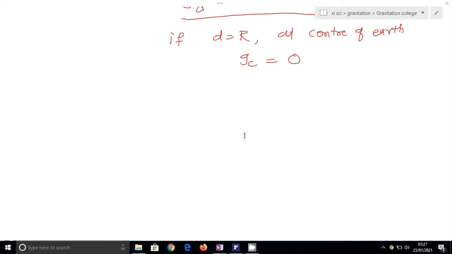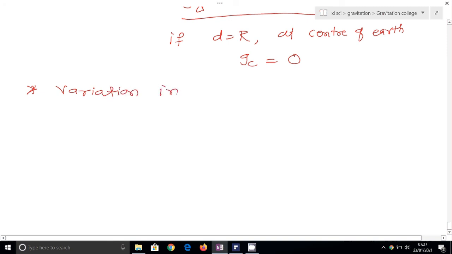In the last lecture we studied the variation in acceleration due to gravity due to altitude and due to depth. Now today we are going to discuss the variation in g, that is, variation in acceleration due to gravity with latitude and rotation of the earth.